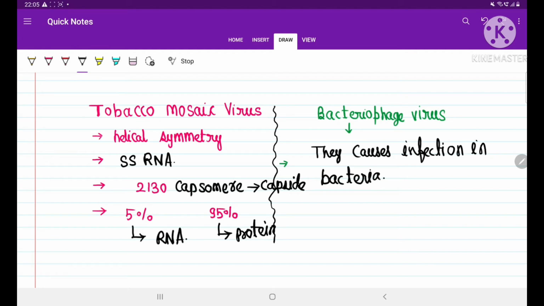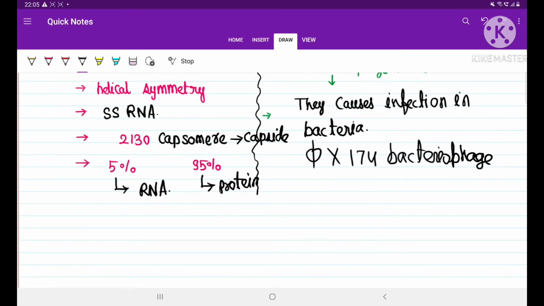We have many examples of bacteriophage, like the 5174 bacteriophage. Bacteriophages generally have double-stranded DNA, but we have many exceptions also. Like I have one bacteriophage that is QB bacteriophage.